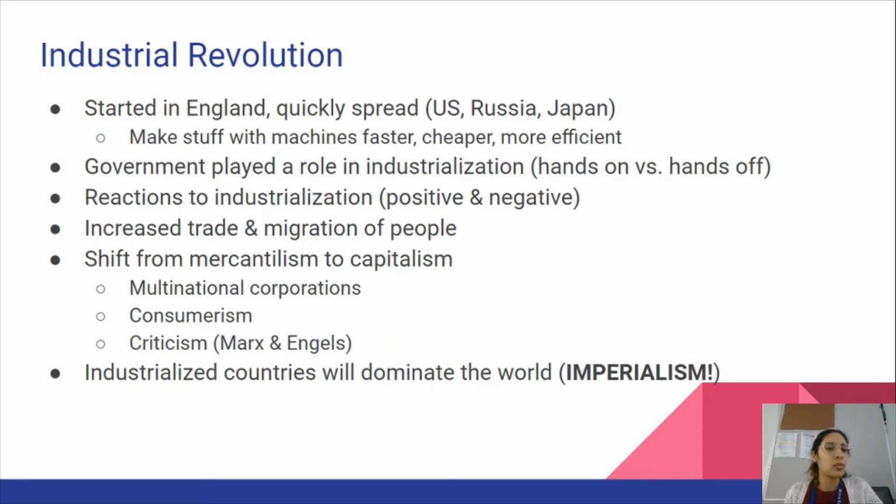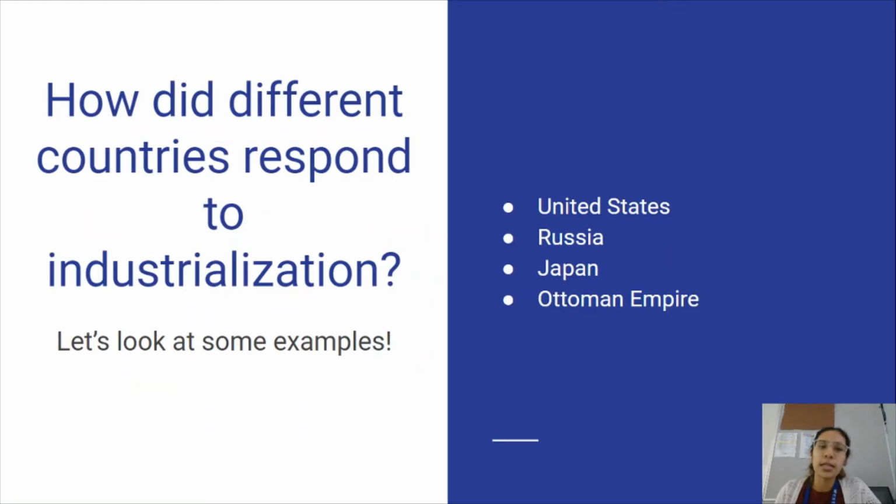Because of all of this, we are going to see some criticism and new movements pop up because of industrialization. Industrialization tends to leave people with poor working conditions, horrible pay, lots of bad stuff happens in society, and this is going to garner criticism, most notably from our two main guys, Marx and Engels, who are going to come up with communism. We're also going to see industrialized countries dominate the world, and this leads directly to imperialism in our Unit 6. So let's answer this question: how did different countries respond to industrialization?